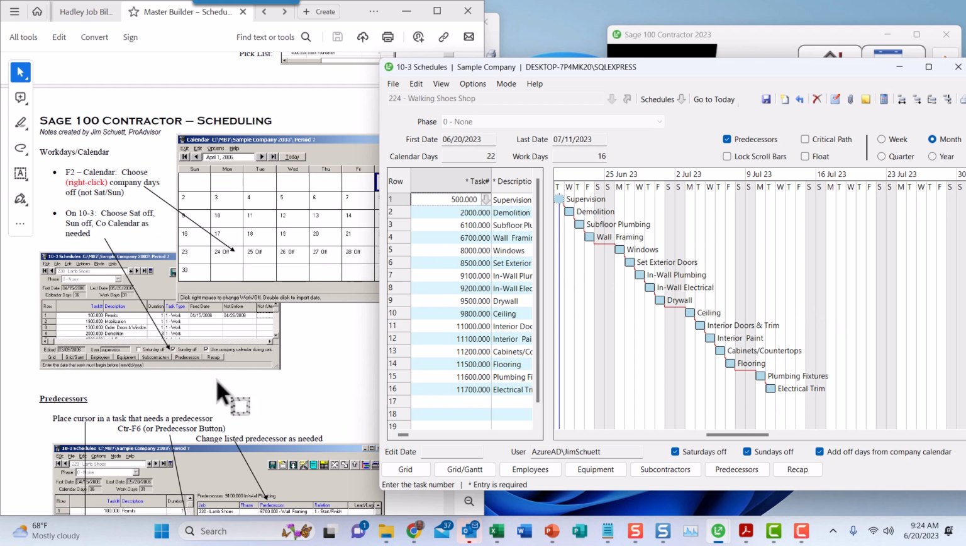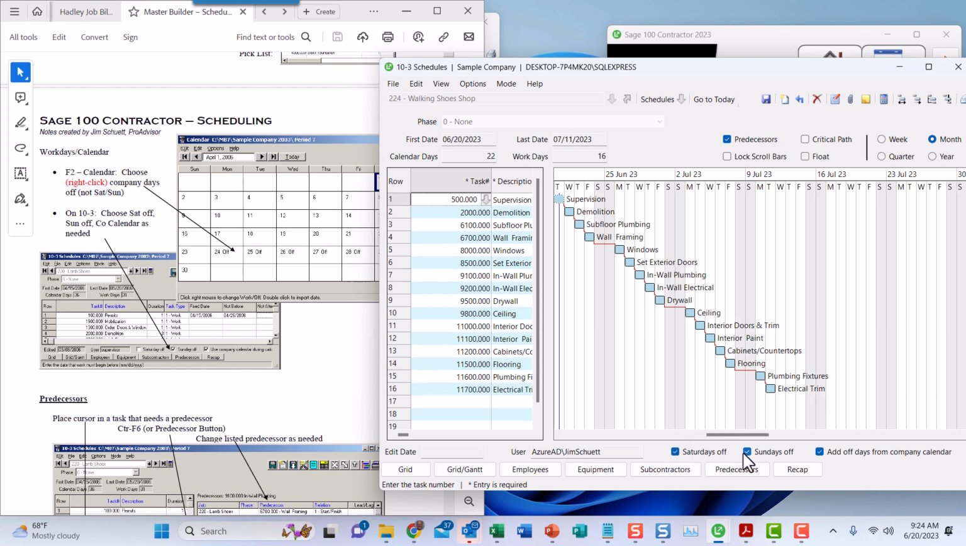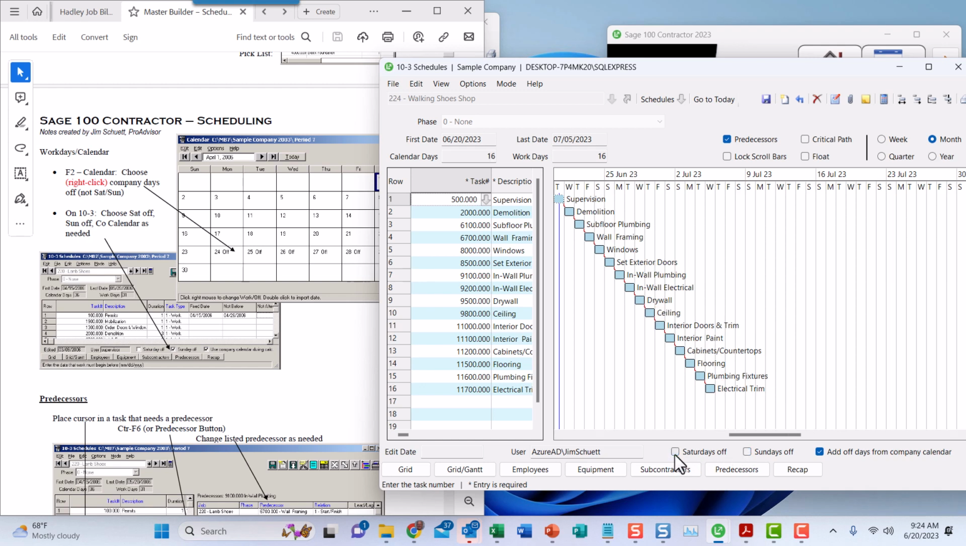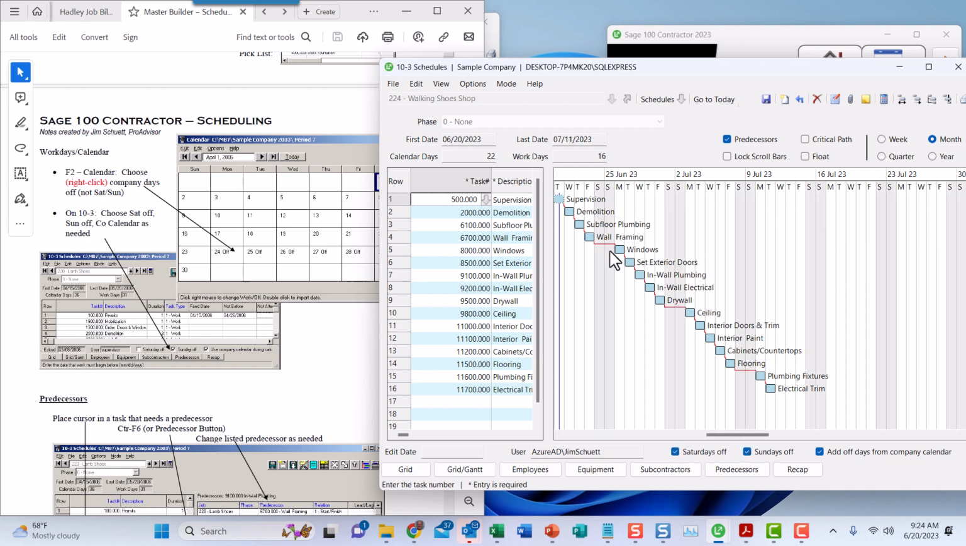So that's that. And the other part here is down here, here's where you do the Saturdays and Sundays. So if Saturdays and Sundays are not off, here's your days across the top, and it uses every day if these are not checked. So if I check these, it skips those Saturday, Sunday days for work scheduling.